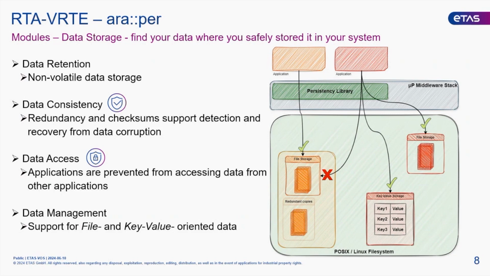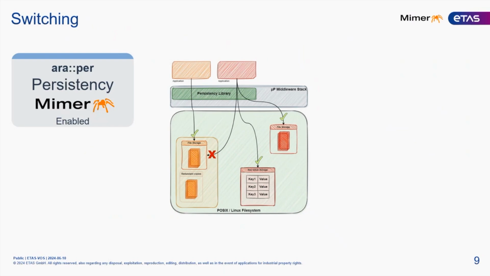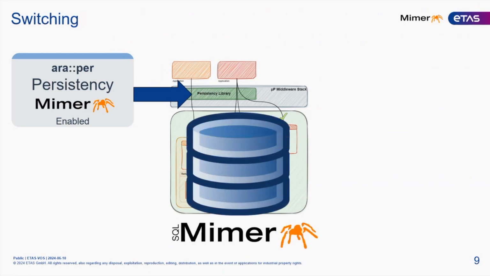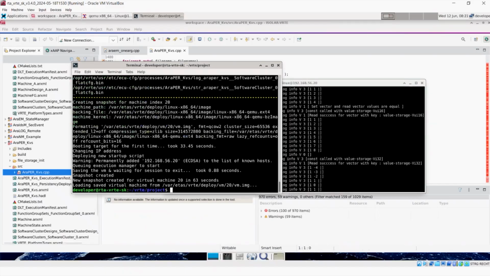What we're actually going to do is replace the bottom right part of that picture. We're going to take a MIMA-enabled version of the AutoSAR persistency layer, and we're going to basically replace our library with that. But we're going to ensure that the top part of that library to the applications maintains exactly the same interface. That then allows us to replace all of that infrastructure with MIMA's SQL database. And when we've done that, we can then access and manipulate and create those new data views.